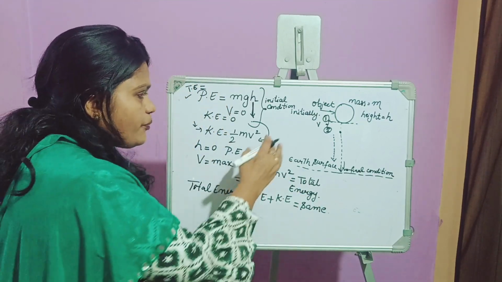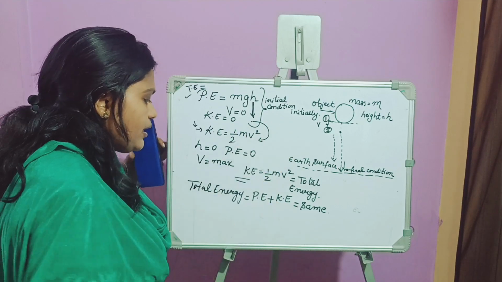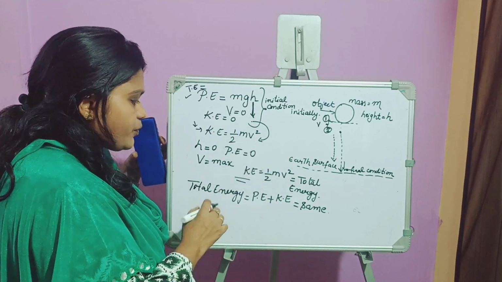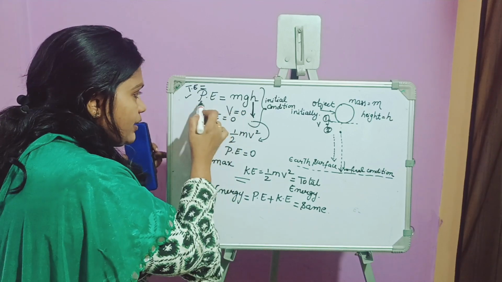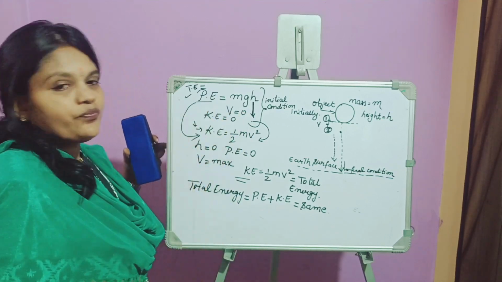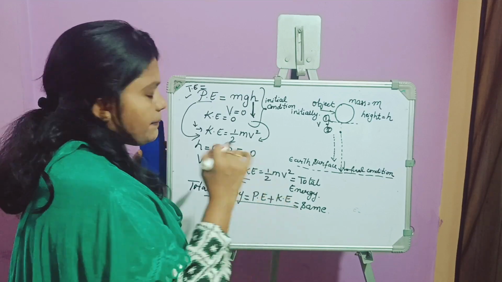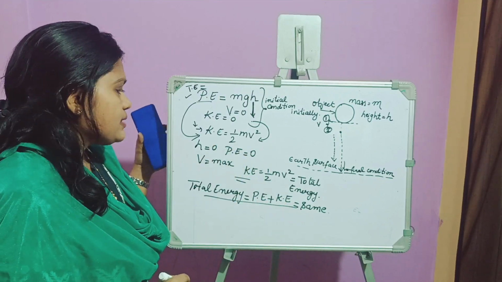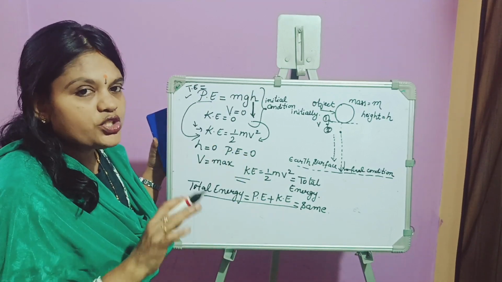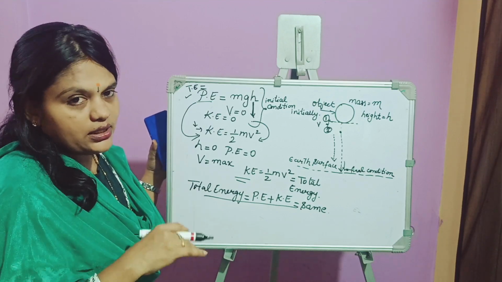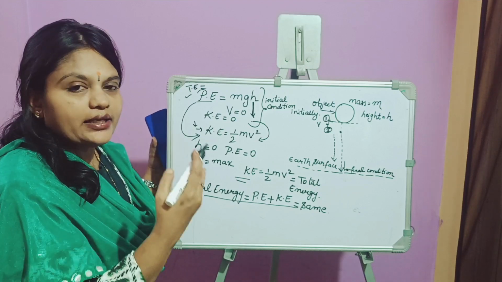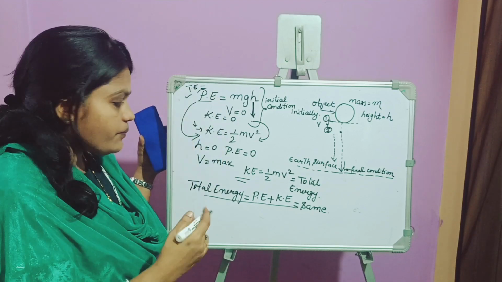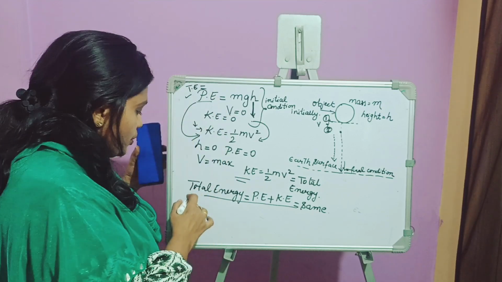Understood? So now after understanding this example, one should be able to answer what happens to the total energy if the energy is converted from one form into another form. It remains the same. There is no change in the total energy. Thus during the transformation of energy from one form into another form, there is no change in the total energy.